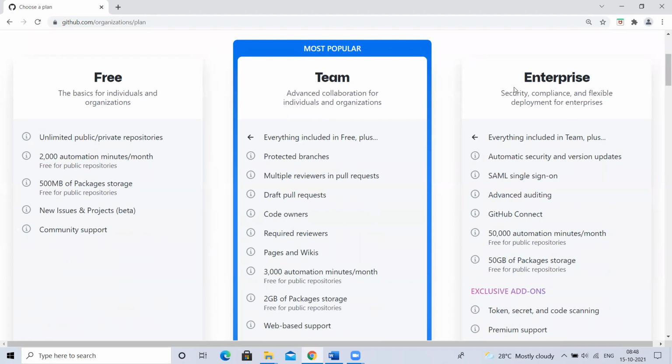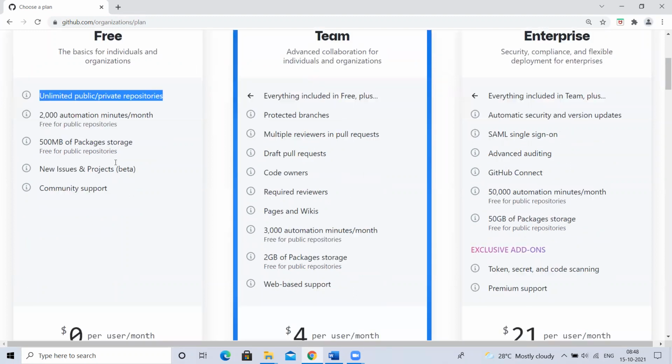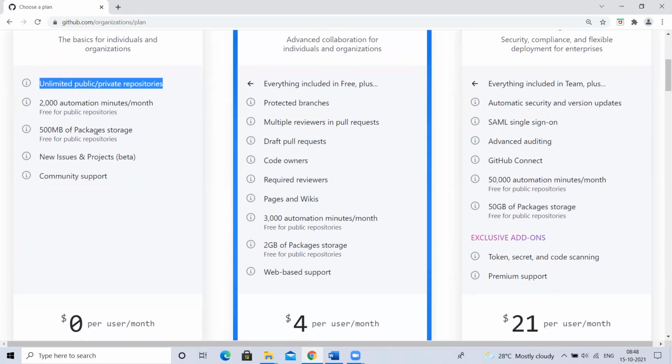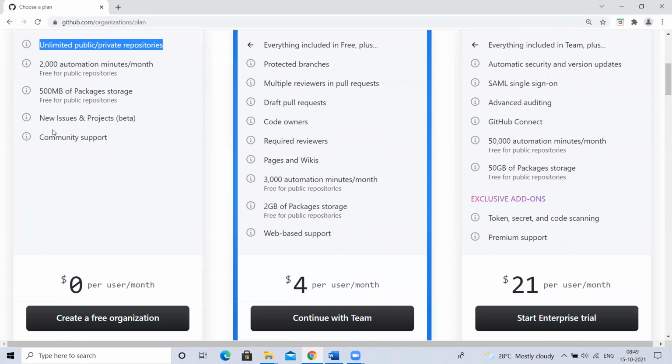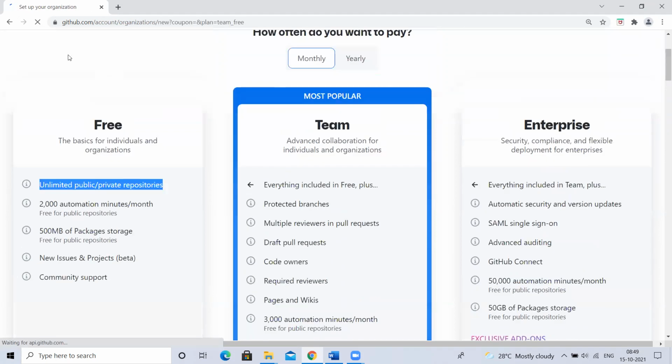This is the team plan, but this is what we call the enterprise plan. For now, we'll take the free one, where if we create an organization, we can create unlimited public and private repositories. 2,000 automation minutes per month. Next, 500 MB of packages storage, free for public repositories. Issues and project metadata, community support, but here only community support; in the paid plans we'll get good support. Security-wise everything is the same, but we get extras there. For now, I'm creating this free organization.